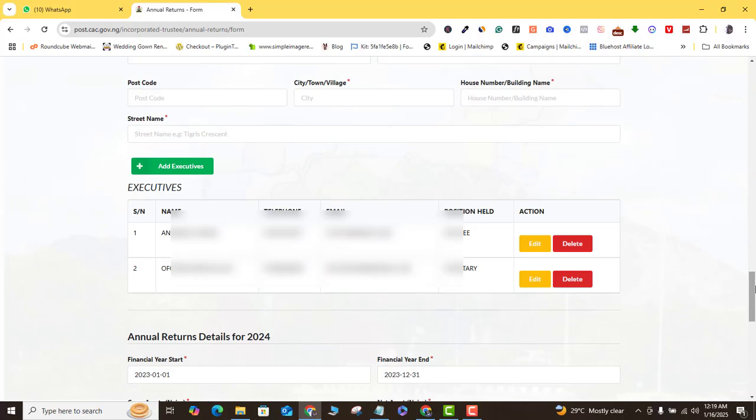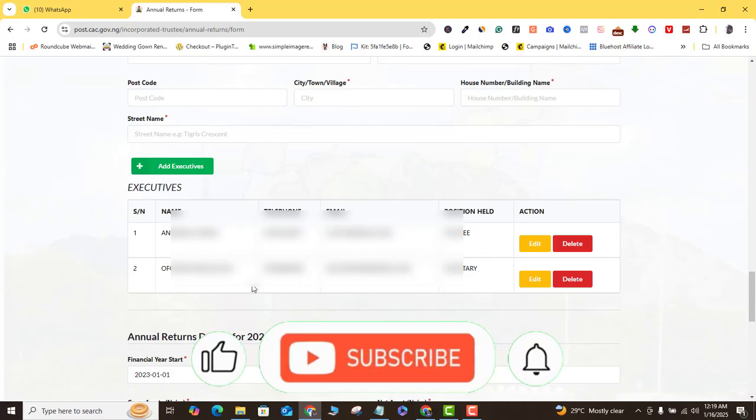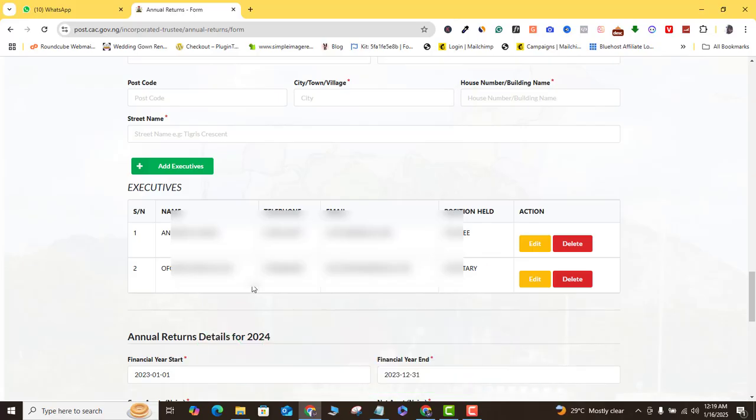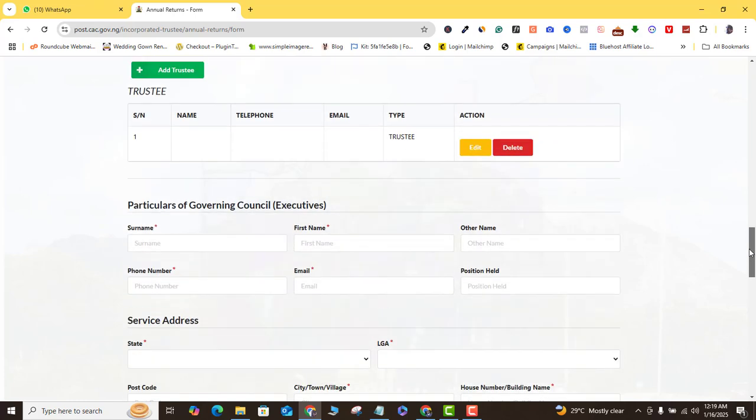If I scroll down, you will see here that the executives have already been recorded or pre-generated from the CAC database, so I don't need to fill them in again, except I want to add new executives. But here we already have them, so that means we don't need to do anything here again.